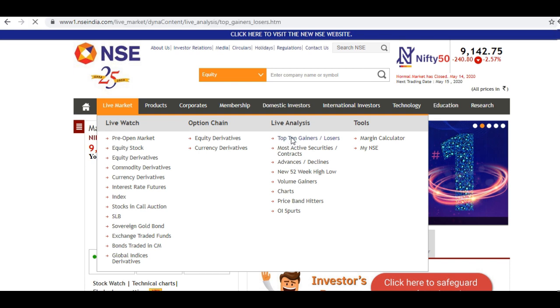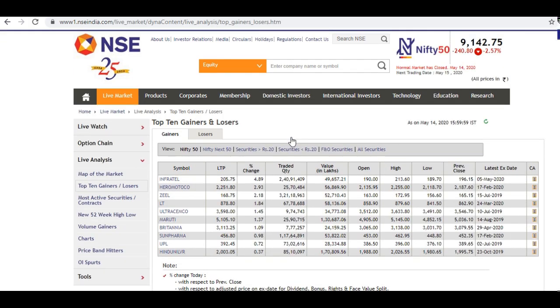Here you can see these are all the top 10 gainers of the Nifty 50 today. Even though the Nifty has fallen around 2.57% today, there are 10 stocks which have gained.